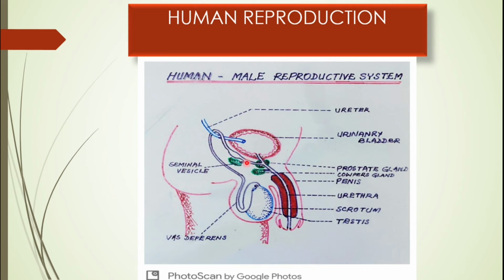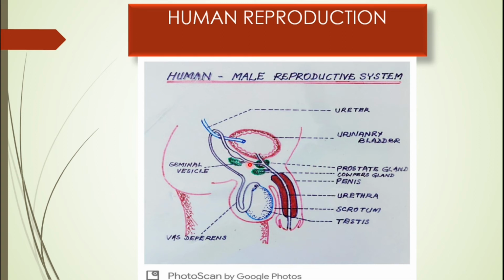The ejaculatory duct continues and then opens into the urethra. I hope you remember that in the excretory system, there is a urinary bladder, and from the bladder there is a urethra. In males, the urethra is pretty long. It arises from the bladder and continues like this till the tip of the penis.